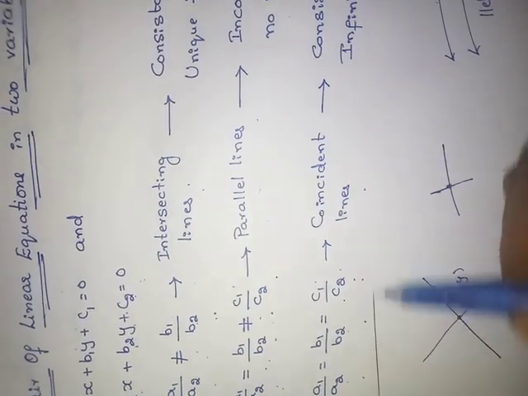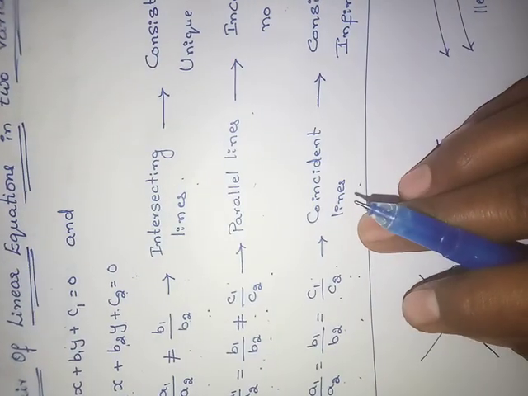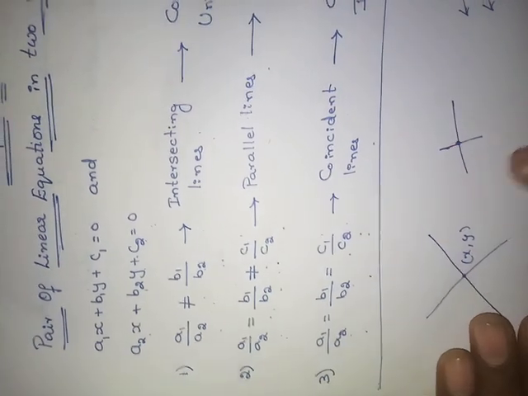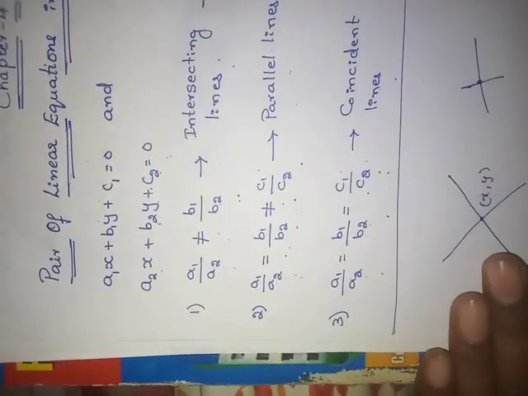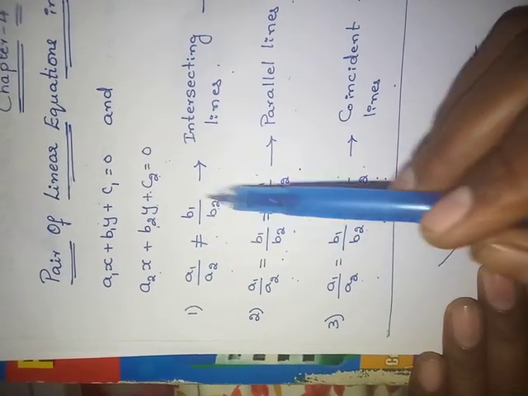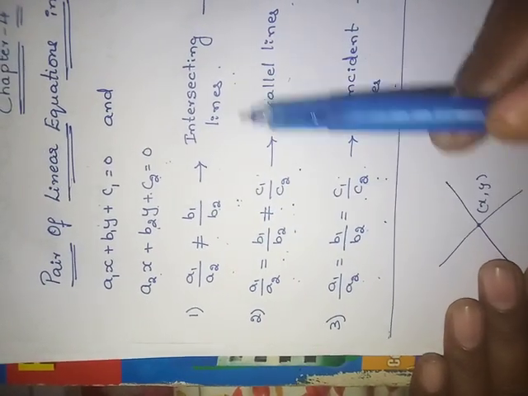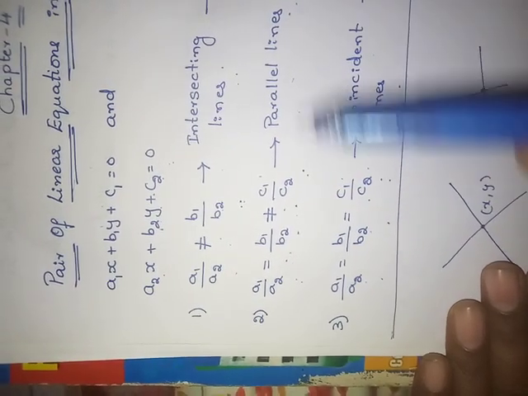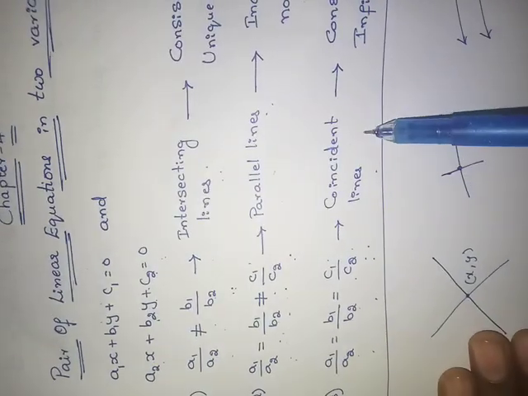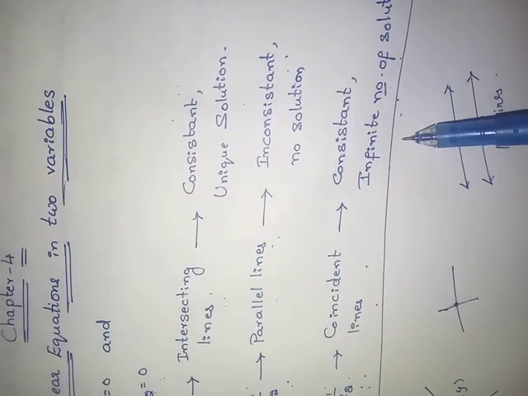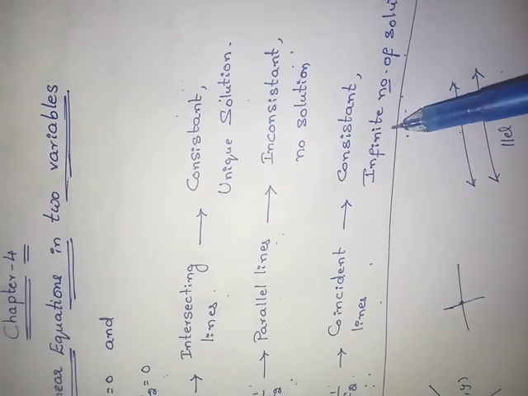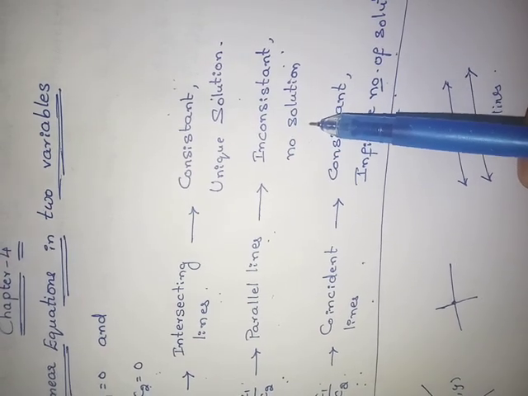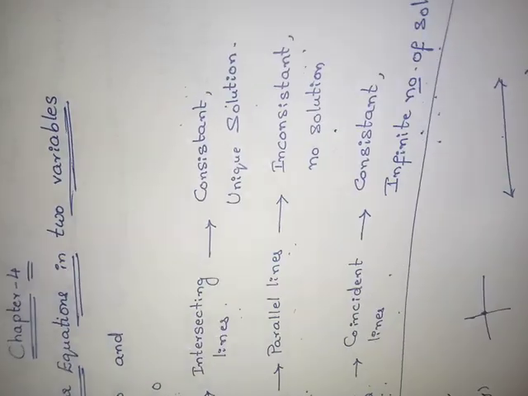This one you must remember. If you forget this, you can't do exercise 4.1. Remember this carefully. Will you remember this? If a1 by a2 is not equals to b1 by b2, intersecting lines. If a1 by a2 equals to b1 by b2 and not equals to c1 by c2, parallel lines. If three are equal, coincident lines. This and this is consistent. Here it is unique solution, it is infinite number of solutions, it is inconsistent and no solution. Did you understand? Let us start our exercise now.